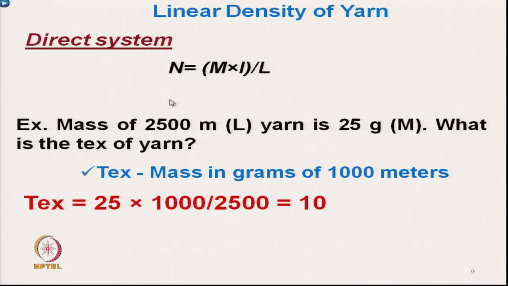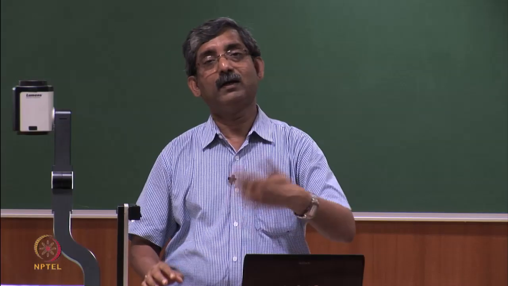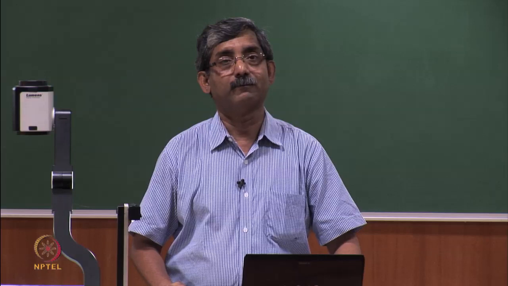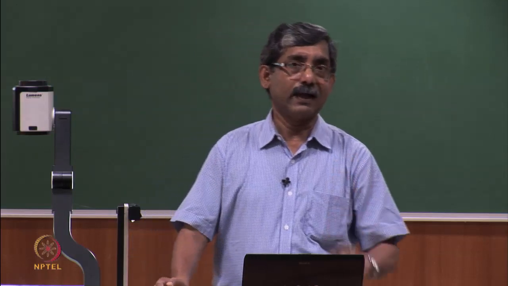So, using this simple formula we can calculate the tex value of the yarn. If we want to calculate the denier, the main difference is the small length. In denier the small length will be 9000 meter. So if we use 9000 meter in place of 1000 meter, then it will be 90 denier. That way, if we know the mass of yarn for a particular length, we can calculate the yarn number.